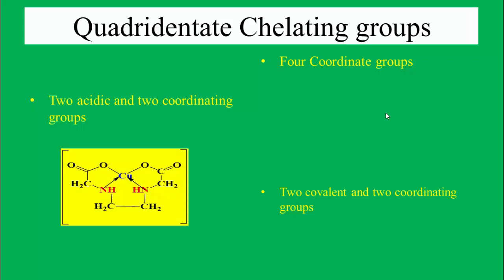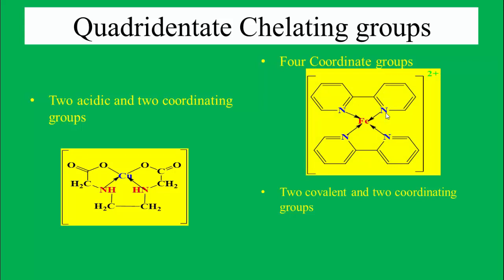First is two acidic and two coordinating groups. Here two coordinate bonds are formed with the help of the NH groups and two covalent bonds are formed with the help of the acidic groups present, that is oxygen atoms. Therefore, this quadridentate chelating group is known as two acidic and two coordinating group.